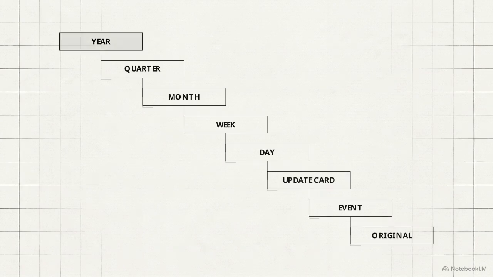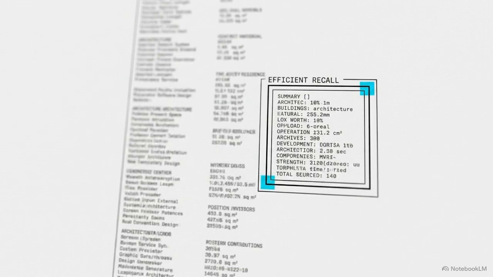The highlight moves from broad yearly summaries down into quarterly, monthly, and weekly aggregations. An agent isolates a specific day, drilling down into the underlying event and the immutable original file for verification. This summary-first retrieval minimizes token context waste, allowing agents to reconstruct reality with speed and precision.